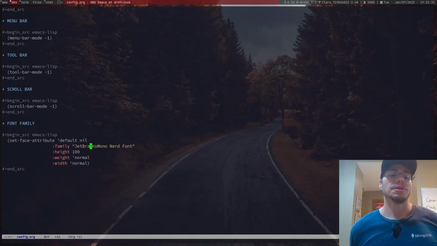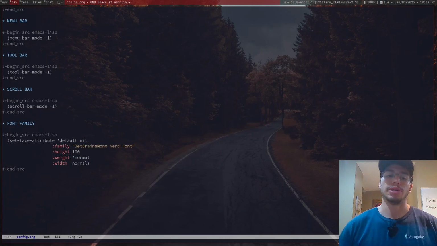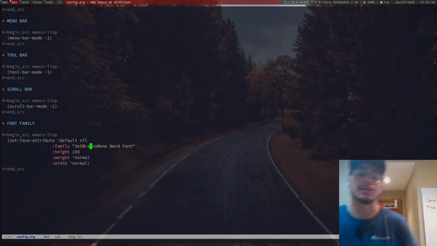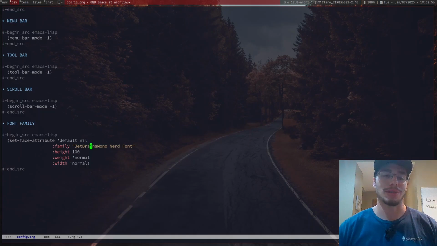Another thing is the family will be the JetBrains Mono Nerd Font family, and I'll use Nerd Font for the sake of, again, I do enjoy myself some things like, but not limited to, icons. It's really useful, and it does help a lot when it comes to more esoteric programming, bash scripts or something like that.